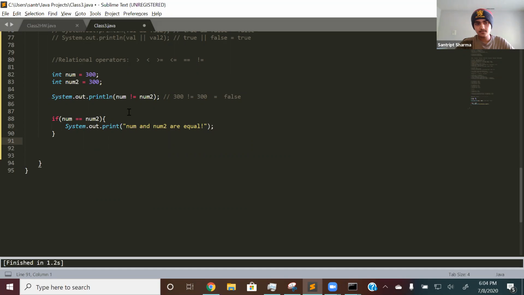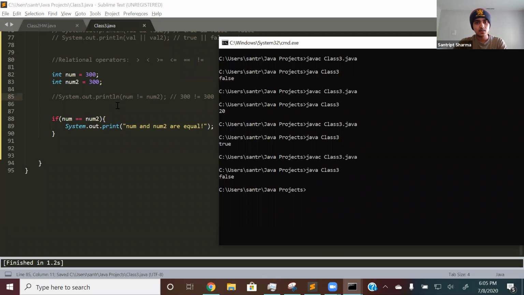So in this case, num and num2 are both indeed equal. So it will go inside the if statement and it will print it out. So if I run that, and let me just comment this print statement out. All right, so if I run that, then it will print out the string num and num2 are equal.